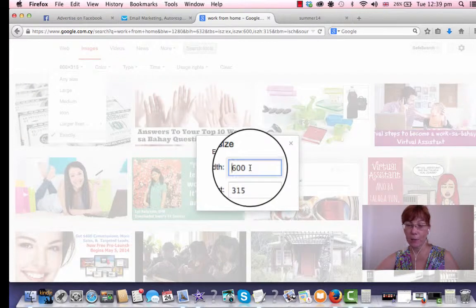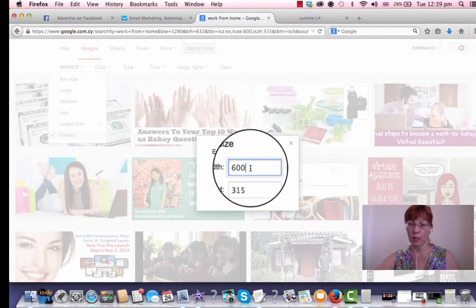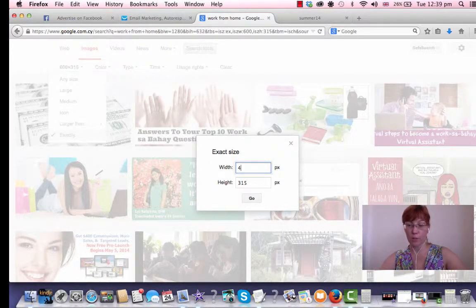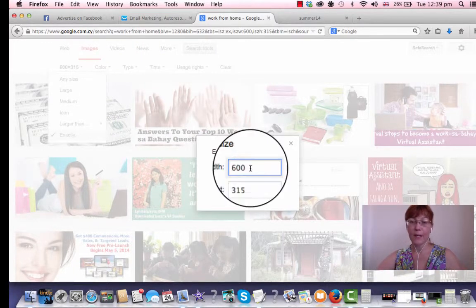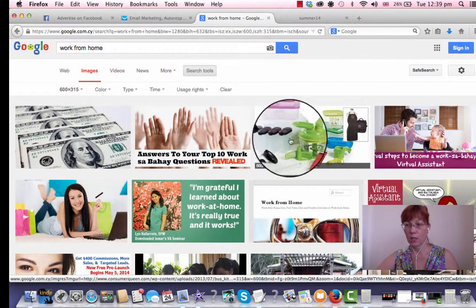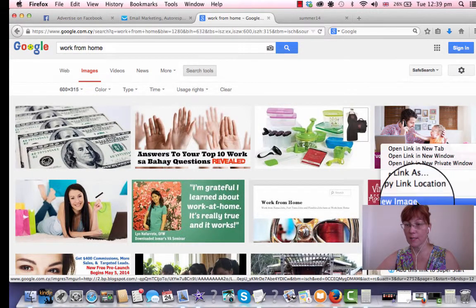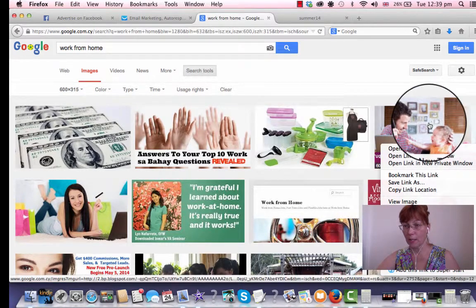Exactly, I input what Facebook asked me, 600 by 315, but you can change whatever you want, for example 400. You understood, yeah? So go, and these are all pictures with this size.